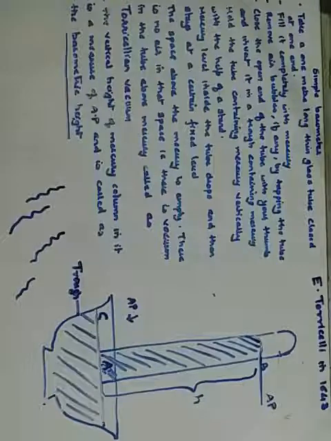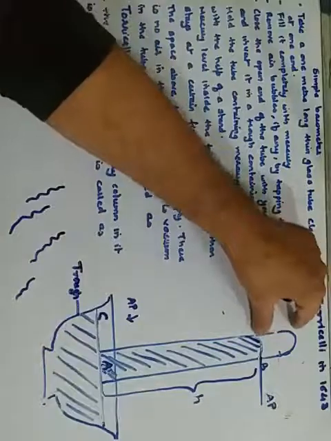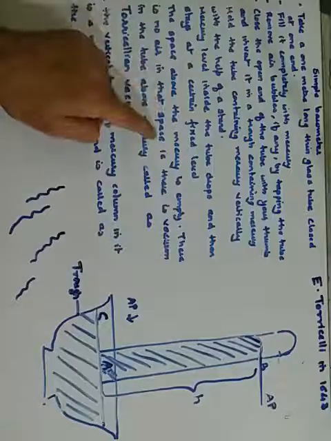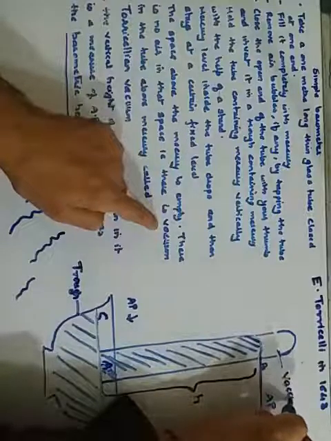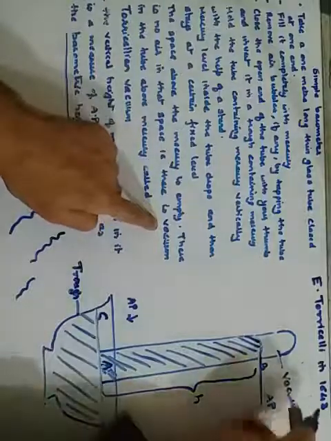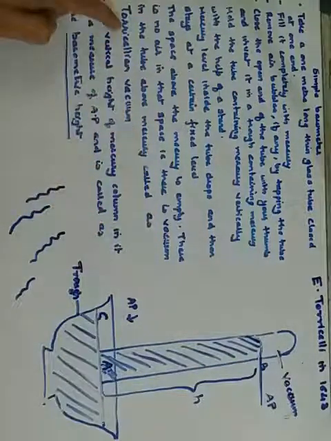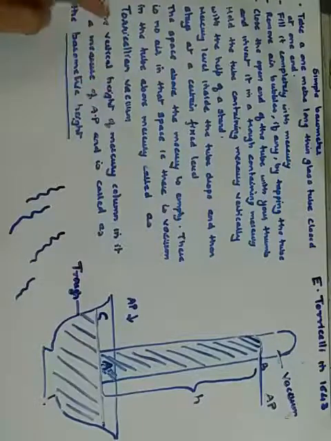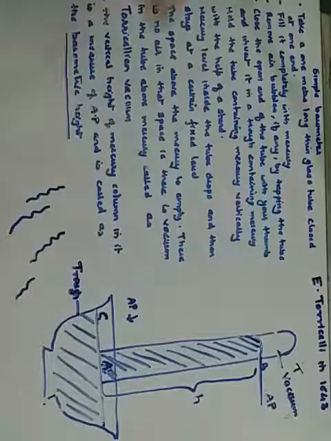Barometric height. Further, one point was left: the space above the mercury is empty. You see, this space is empty; there is no air in that space, and that is a vacuum. The vacuum in the tube above the mercury is called Torricellian vacuum. Getting it? It is called by the name Torricellian vacuum. They will definitely ask this in MCQs.